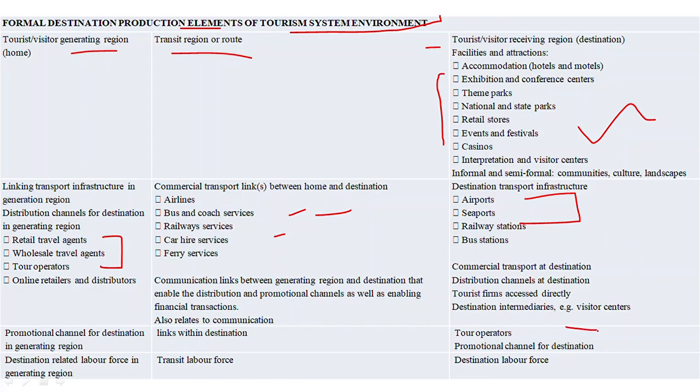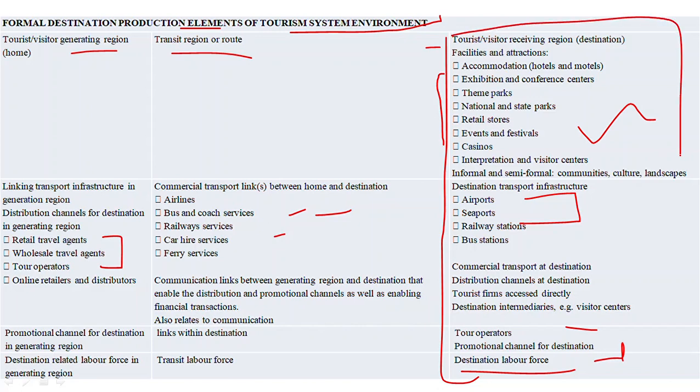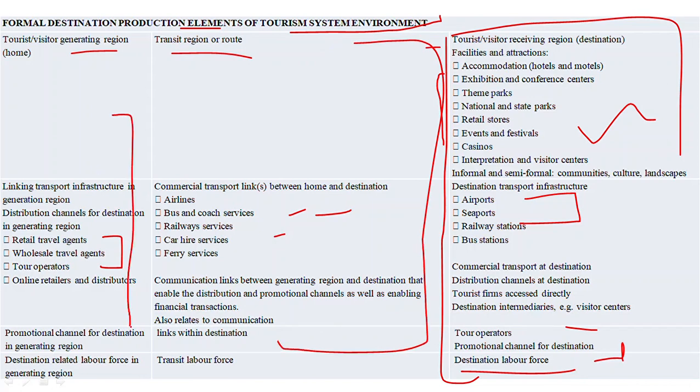Okay, we will encounter tour operators, promotional channels, and some labor force at the destination. So all the formal settings, the formal industry we will have at the destination is written in this column, and the route region is written here, and in TGR what we will see is written here. So all the formal elements, the formal industry in tourism at different regions is written in this slide, in this table. Okay, you can have a look.